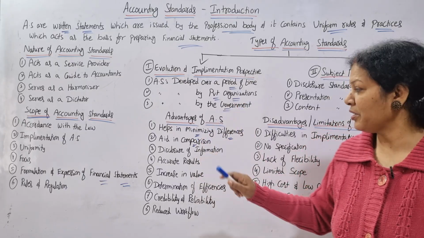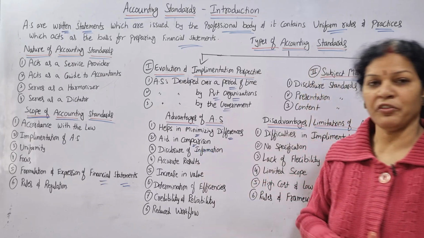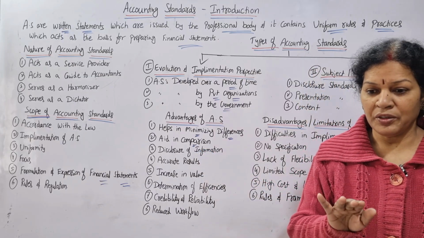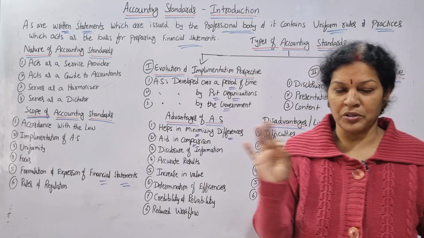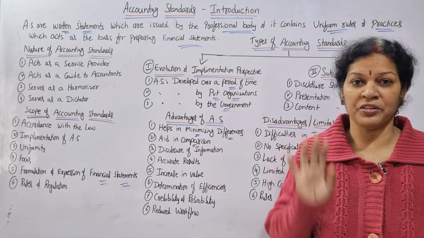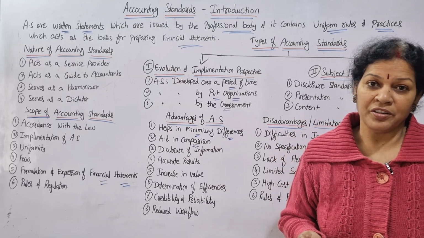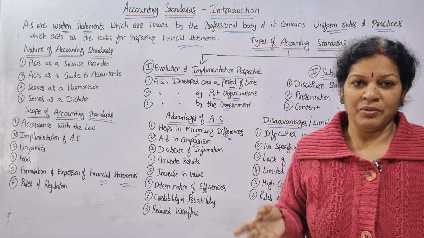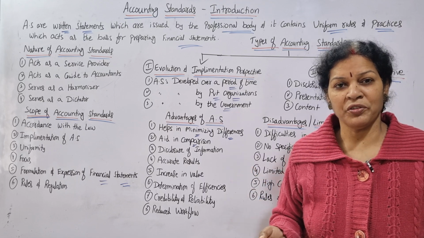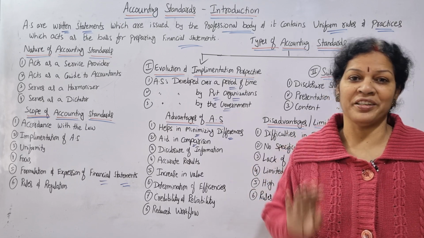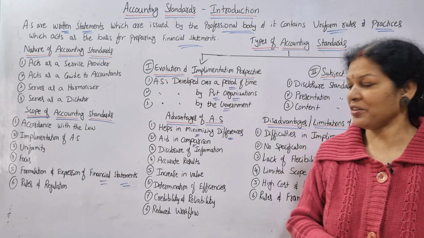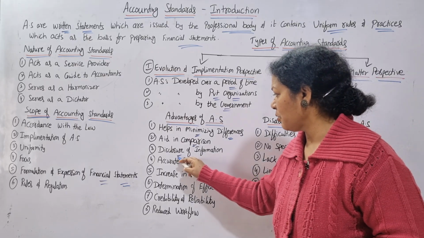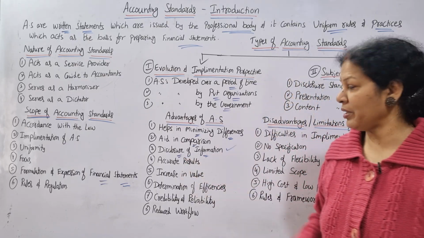This is another advantage. Third one is disclosure of information. Here, if you are following an accounting standard, so and so accounting standard, we have to mention it. We are disclosing the information that we are following so and so. When we are disclosing the information, there is no confusion at all. Clarity you will be getting about the organization. So this disclosure of information is another advantage.